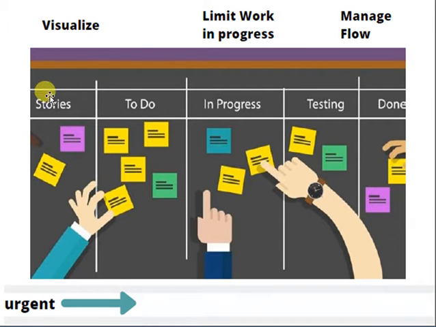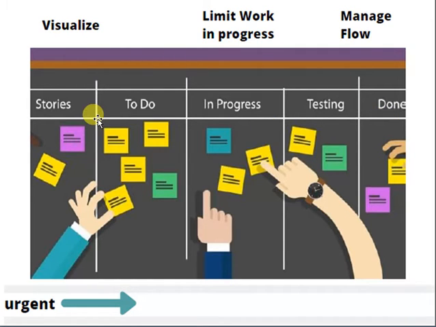For example, in Kanban you can divide the stories. Stories means the user requirements or functional requirements. You can say that these stories are in the to-do list, in to-do status, these stories are in progress, these are in testing, and these are done.